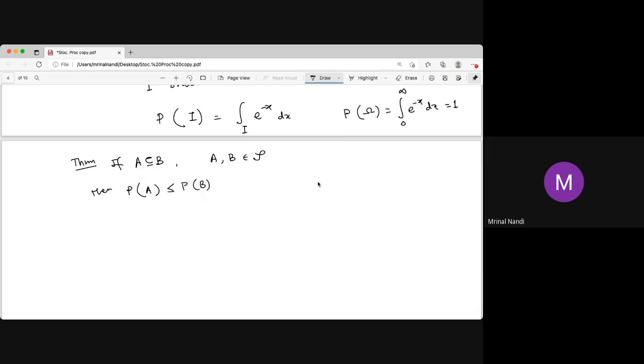You just consider B as A union (B minus A), and then probability of B is probability of A plus probability of this part, and this is positive, so this is greater than or equal to probability of A.